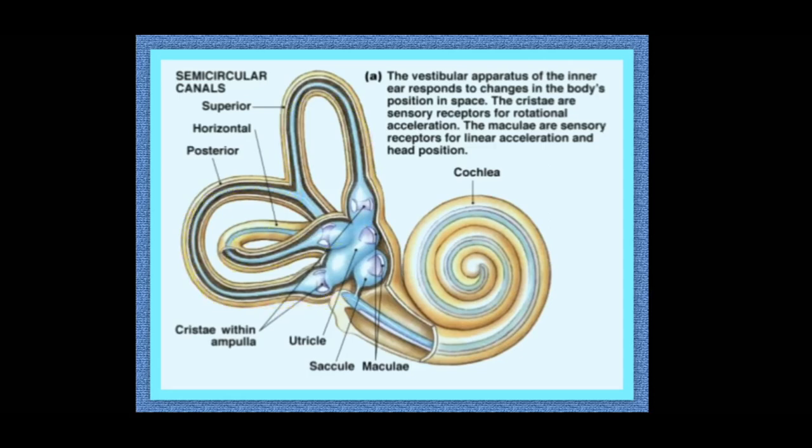Three semicircular canals are there. All these canals have a bulged portion that is known as the ampulla. This ampulla contains sensory cells meant for body balance.